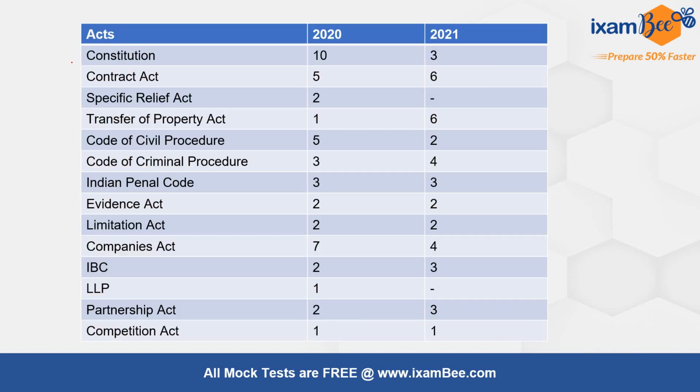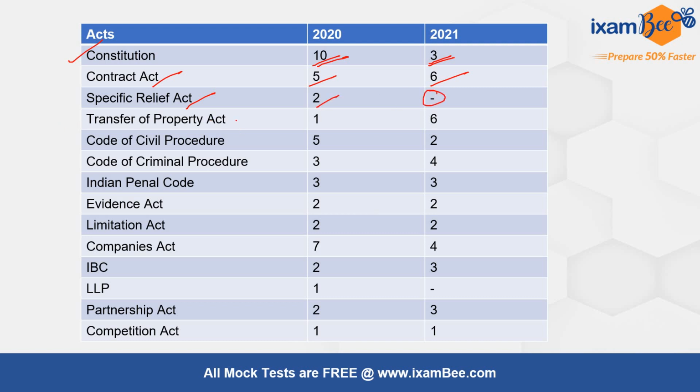First of all, the important act is Constitution. In 2020 there were 10 questions from Constitution. In 21 there were 3 questions. From Contract Act there were 5 questions in 2020 and 6 in 2021. From Specific Relief Act there were 2 in 2020 and no question in 21.